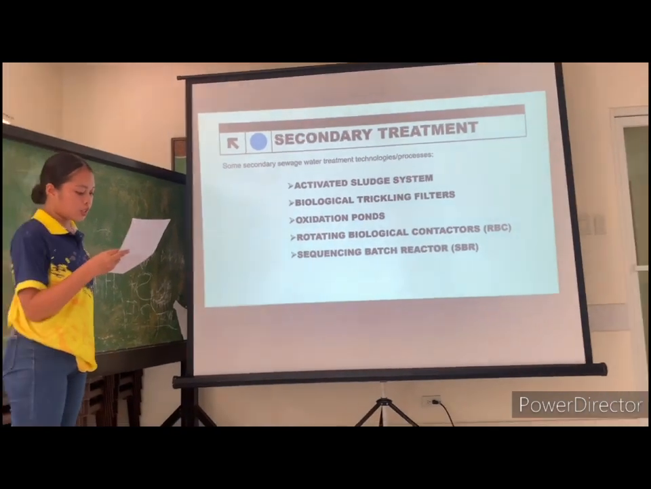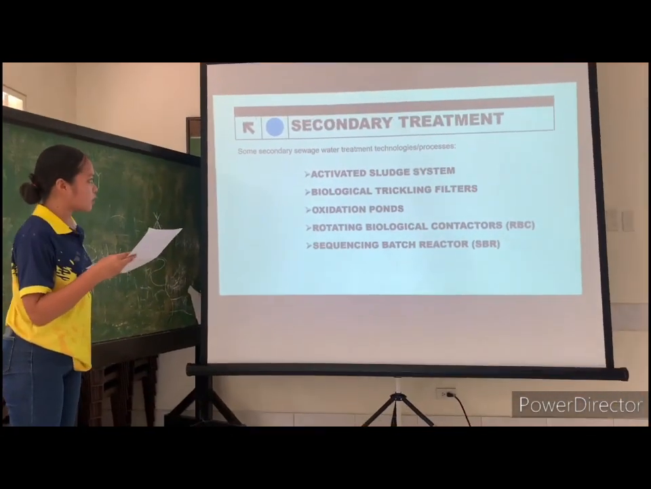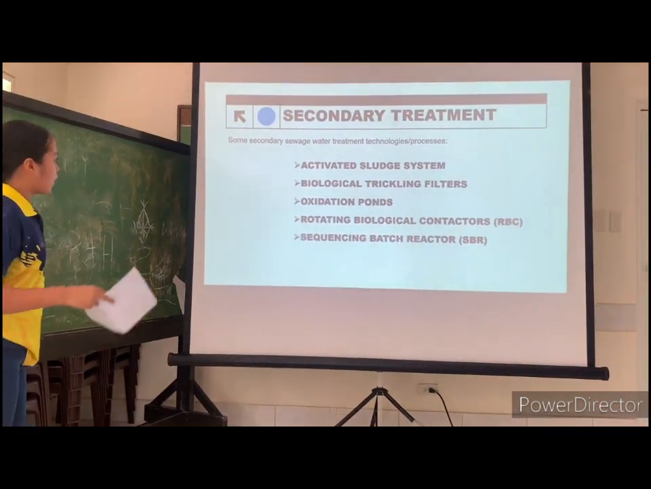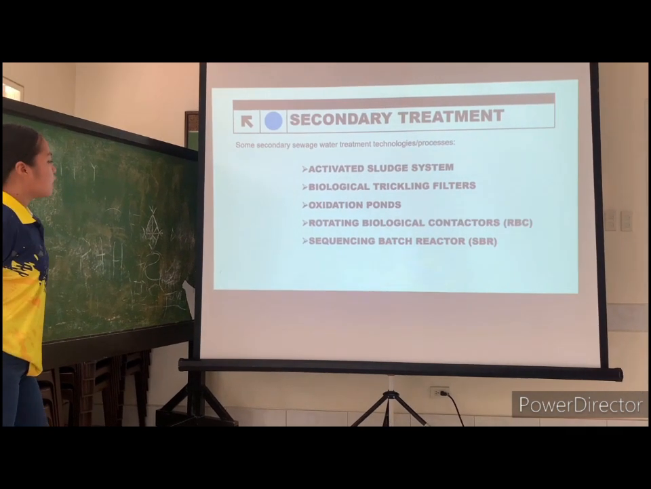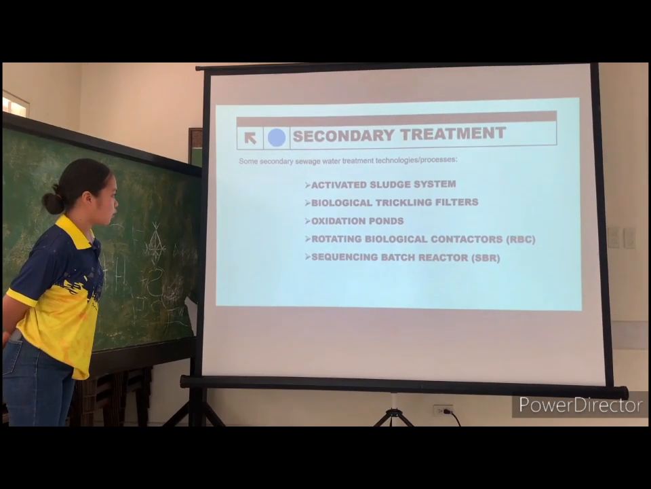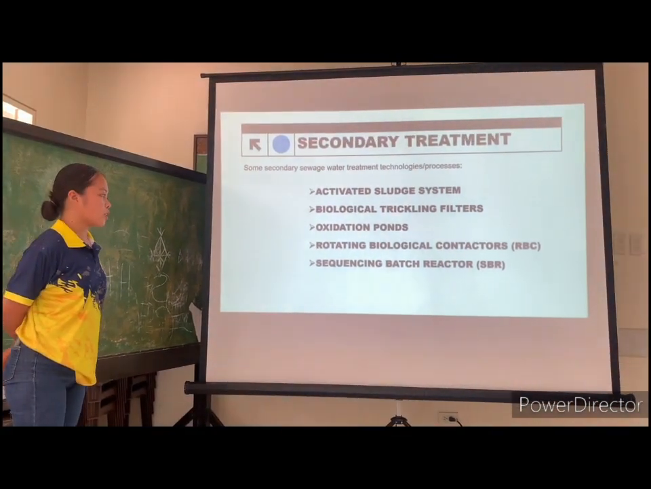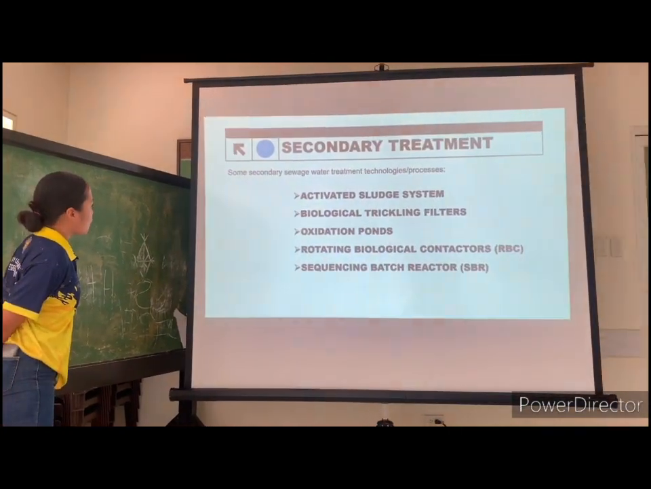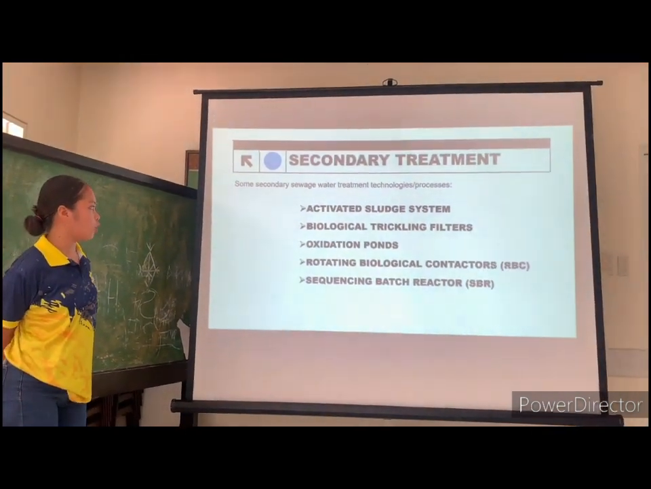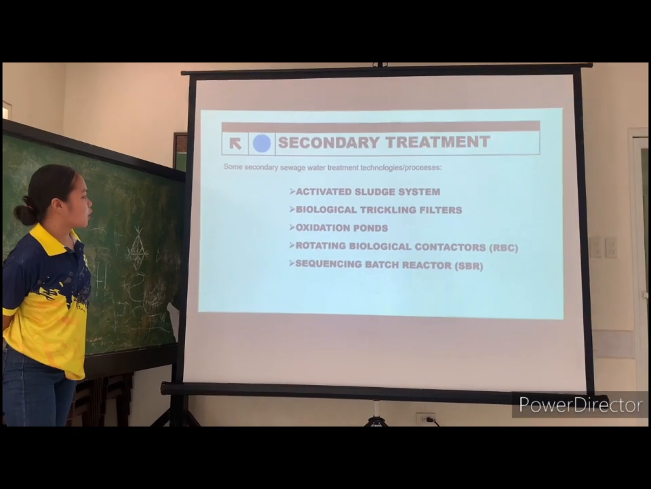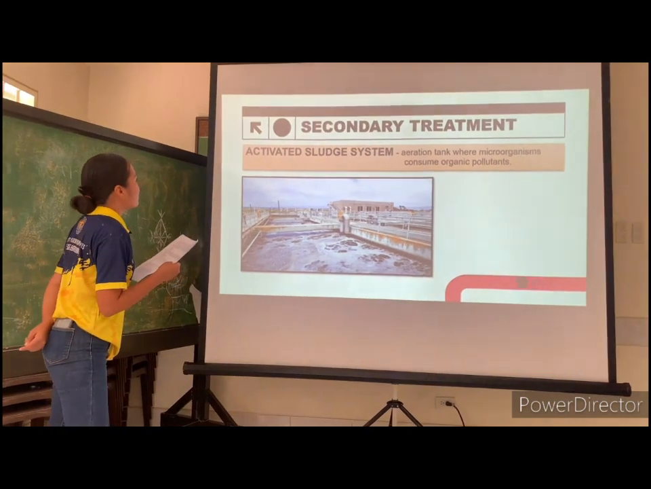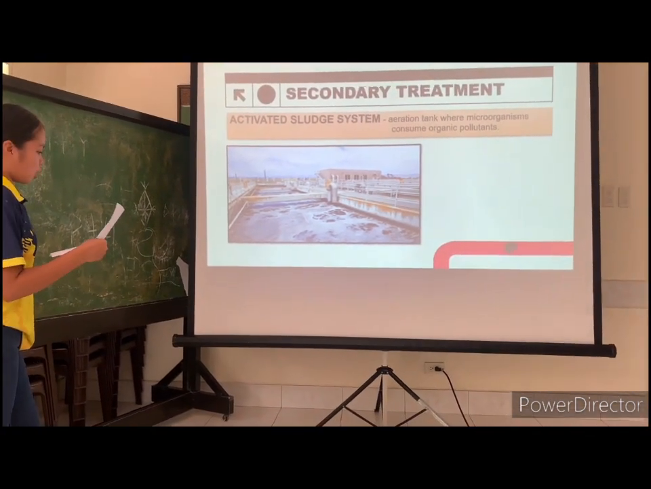Here are the various secondary water treatment technologies or processes used in treating sewage water. We have activated sludge system, biological trickling filters, oxidation ponds, rotating biological contactors, and sequencing batch reactors. Actually, there are many technologies or processes used in secondary treatment, but I only chose five because these five are the common technologies used in secondary treatment. First, we have the activated sludge system.